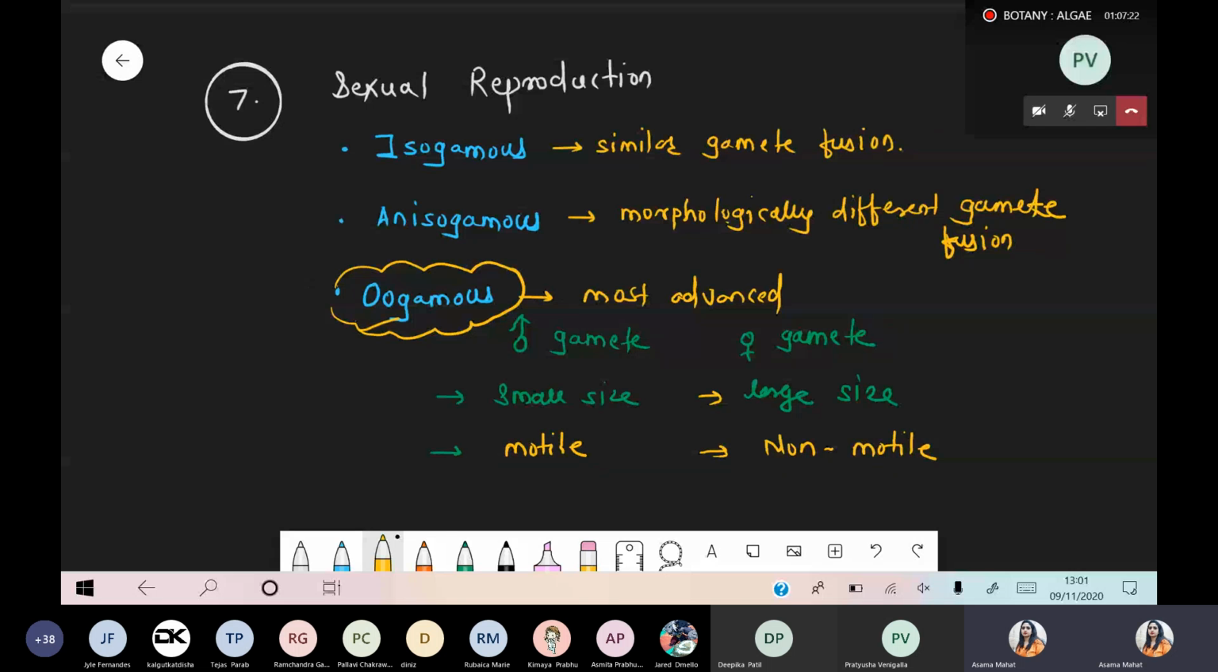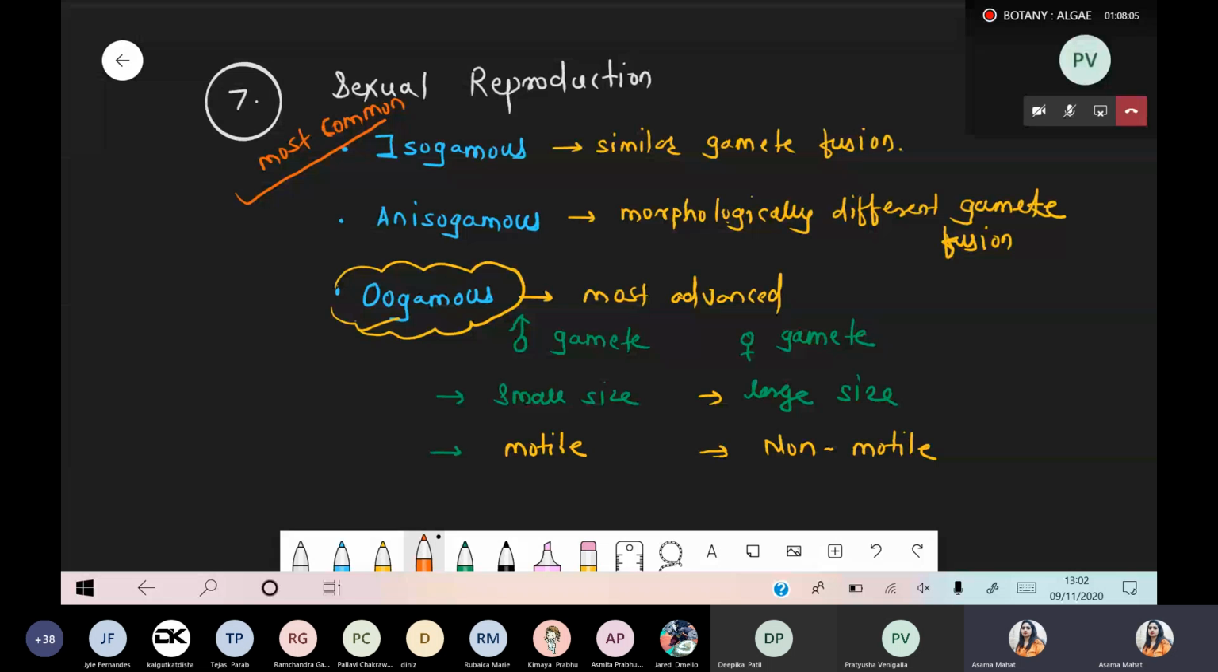But with respect to algae, out of these three, which is the most common sexual mode of reproduction? So remember this point. Isogamous is the most common method of sexual reproduction in algae. All three patterns are present in different examples. Isogamous is also present, anisogamous is also present, oogamous is also present. But which is the most common? Almost in all algae, mostly isogamous reproduction is present, where morphologically similar gametes fuse with each other.